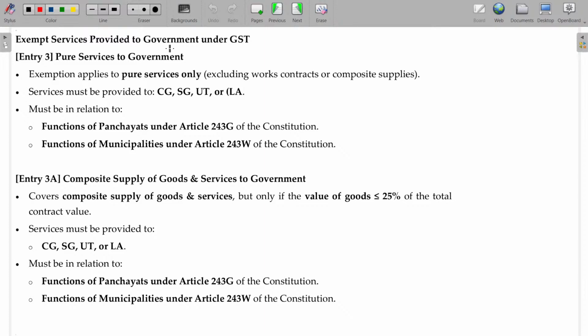And services provided to government. Any services you provide to government, like panchayat and municipality. Panchayat and municipality do services like sewerage, keeping the city clean.